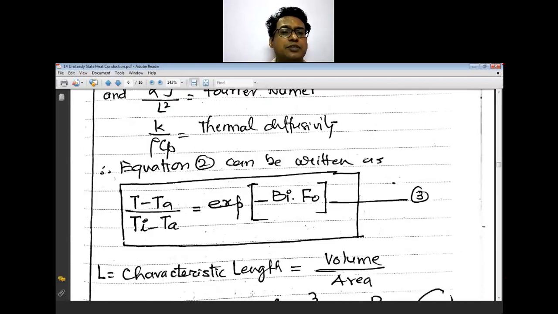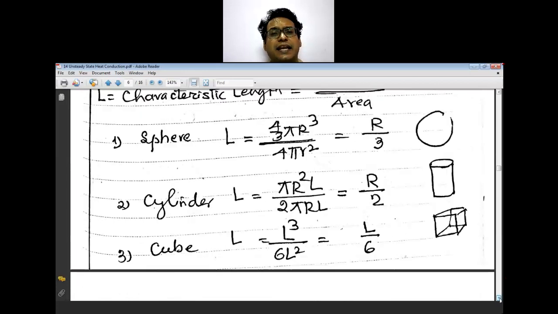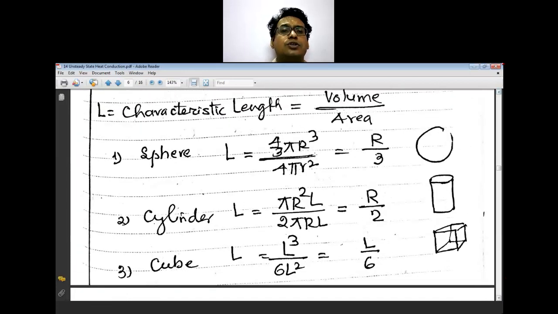So this equation becomes (T minus Ta) upon (Ti minus Ta), which is equal to e raised to minus Bi times Fo. In this case, L is the characteristic length, which is nothing but the volume upon area. So depending on the shape, this characteristic length is going to vary. So first consider the sphere.